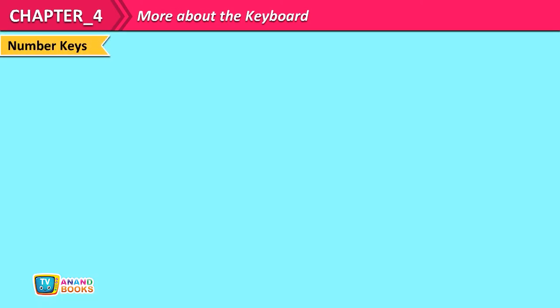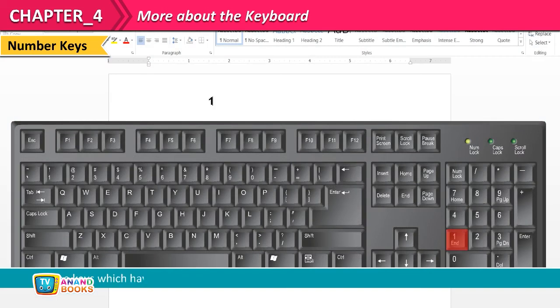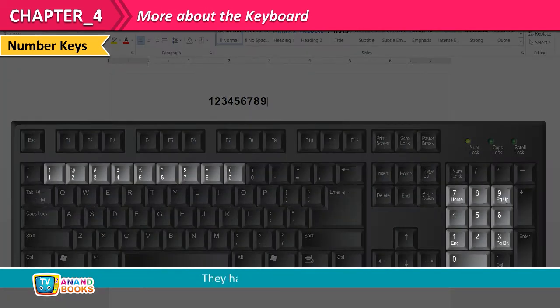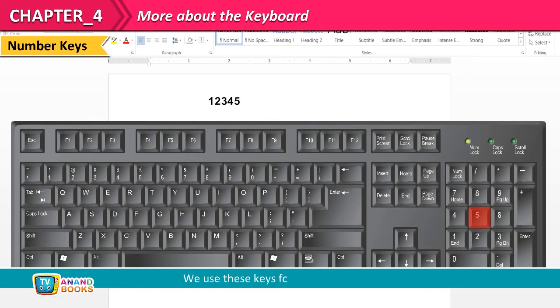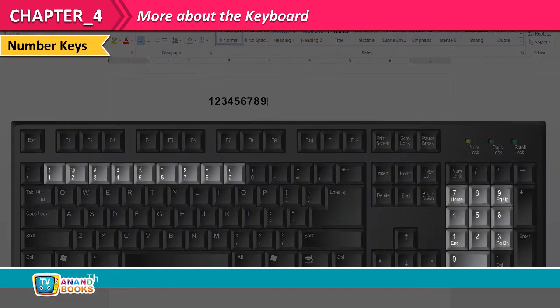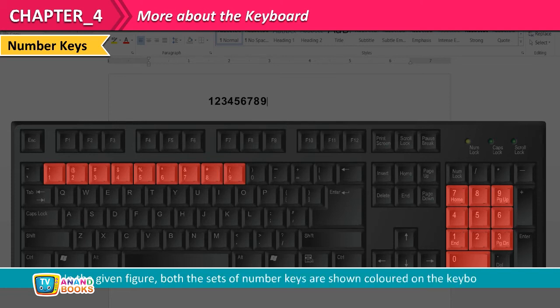Number keys. The keys which have numbers written on them are called the number keys or numeric keys. They have numbers from 0 to 9. We use these keys for typing numbers. There are 2 sets of number keys. There are 20 number keys on a keyboard. In the given figure, both the sets of number keys are shown colored on the keyboard.